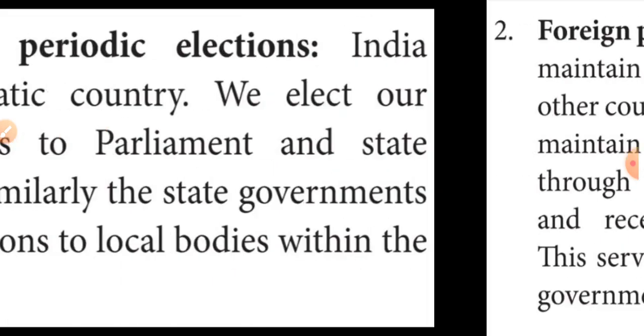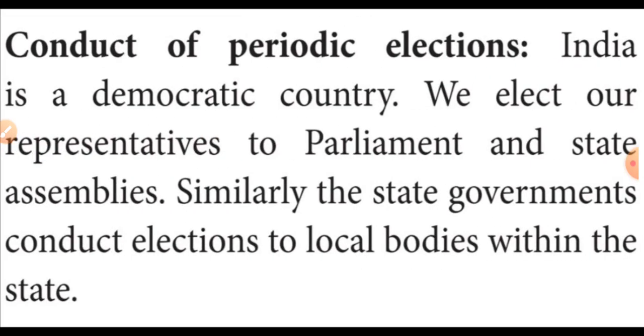Then the third one is the conduct of periodic elections. India is a democratic country. What is democracy? Democracy is a form of government by the people, of the people, and for the people. That means the people elect their representatives through the parliament or the state assembly. The local bodies also conduct elections directly within the state.